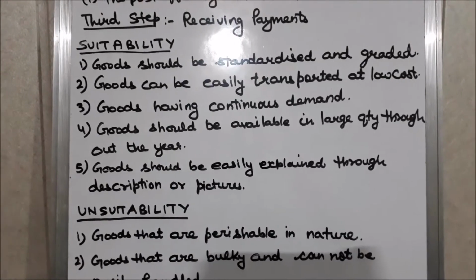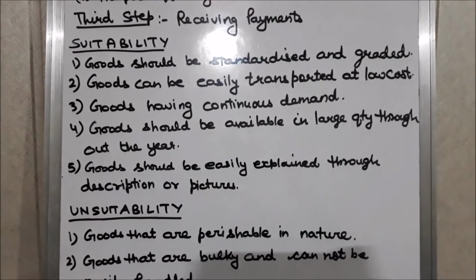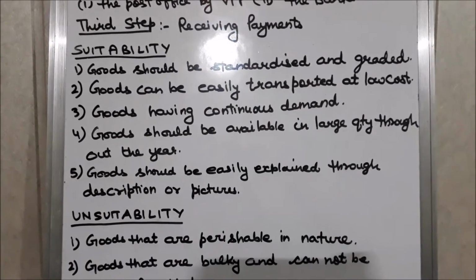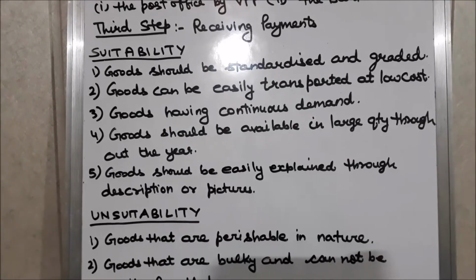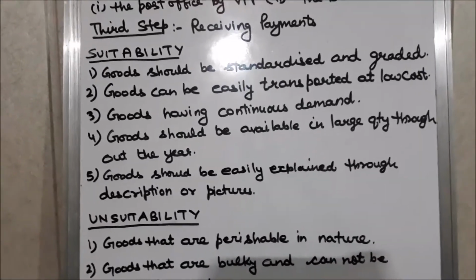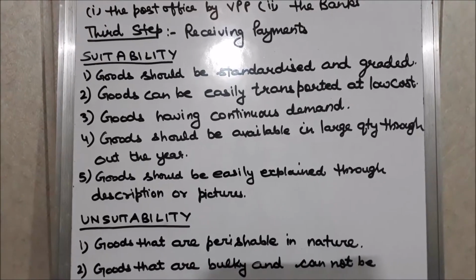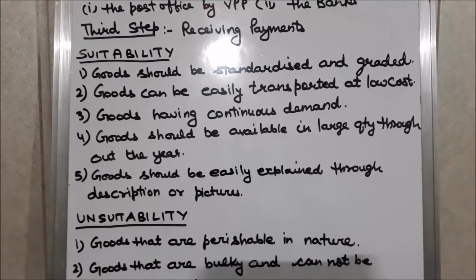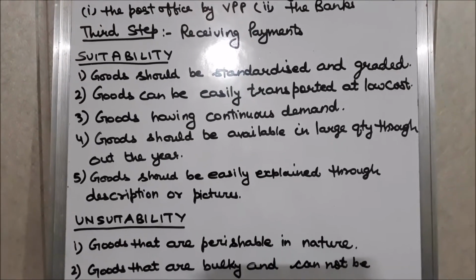Goods can be easily explained as customer is giving order through post, through mail. If it is possible to explain the goods through description, then only goods can be delivered accordingly. So these are the 5 types of goods which are suitable for mail order houses.